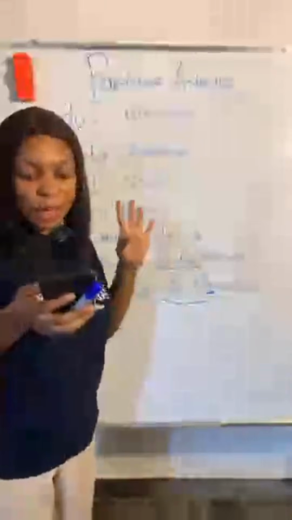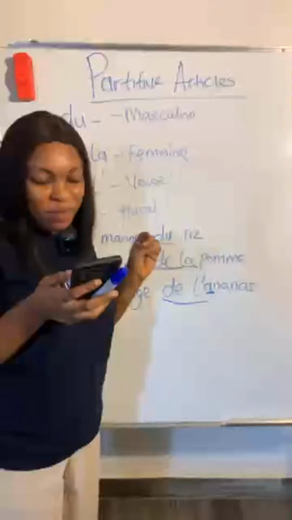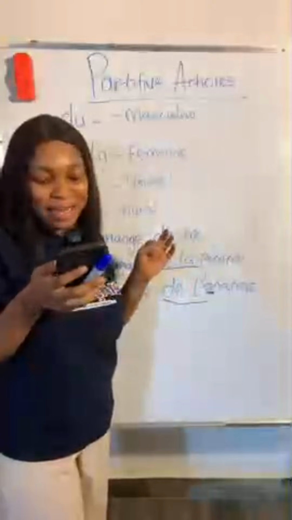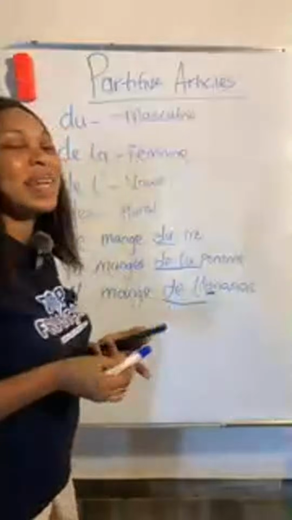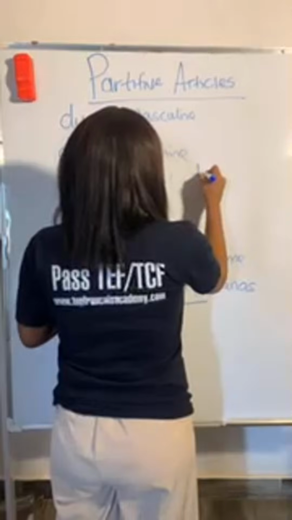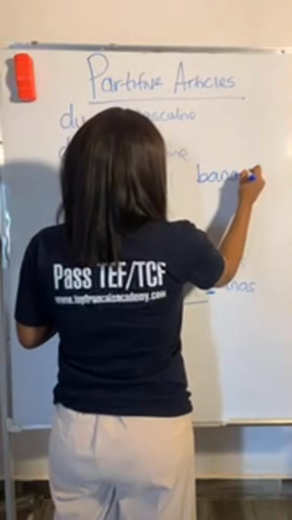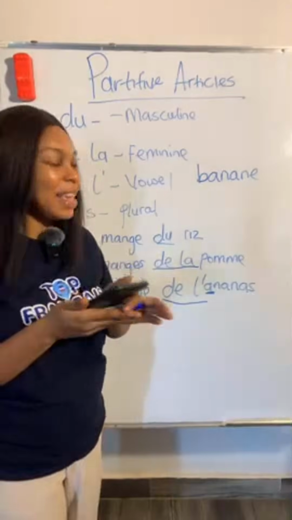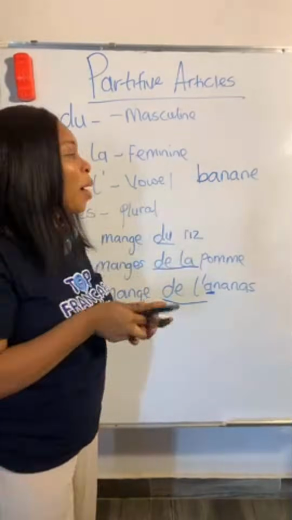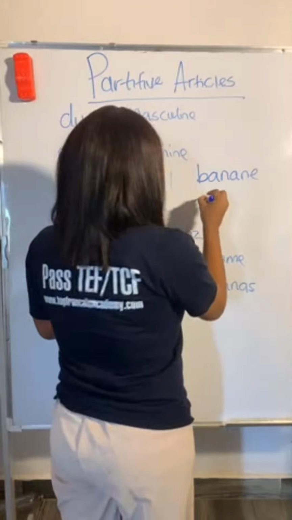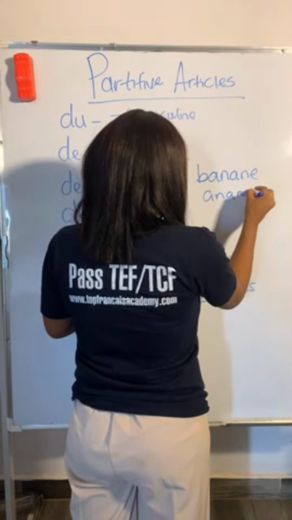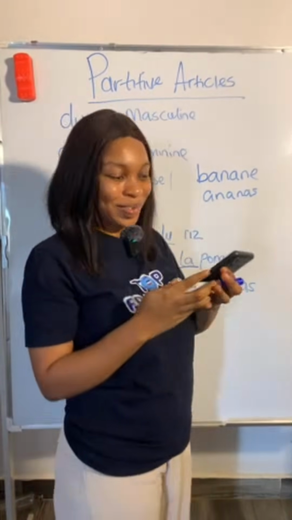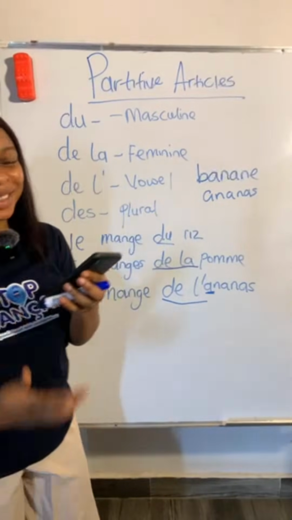Because I'd like to confirm everyone can hear me and see me. Okay, I just want to say, why can't French just assume banana is Arabic? No, banana is banane. You can see it. Banana is banane, okay? But pineapple is ananas. French is so sweet. Trust me, it's an interesting language.